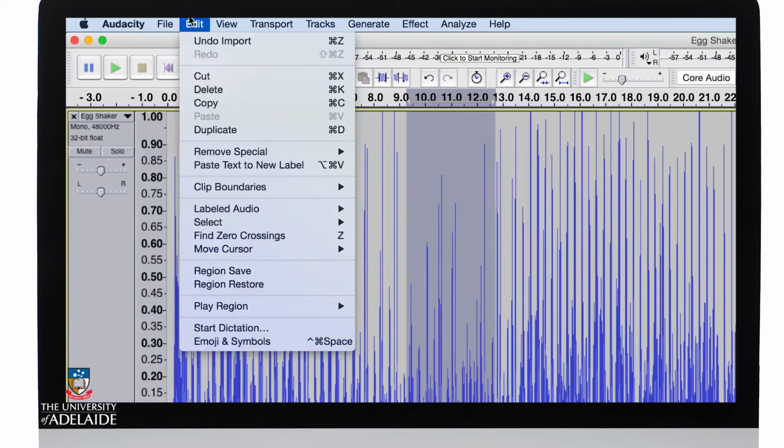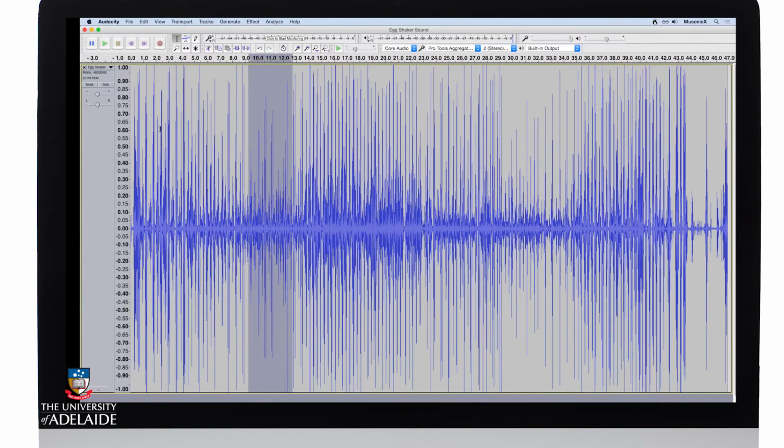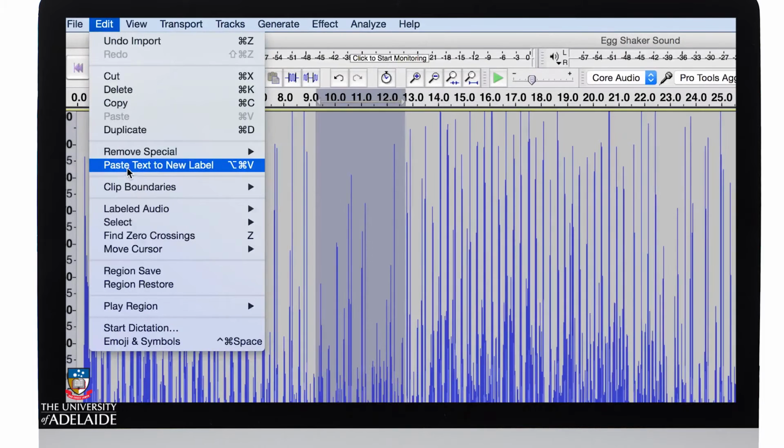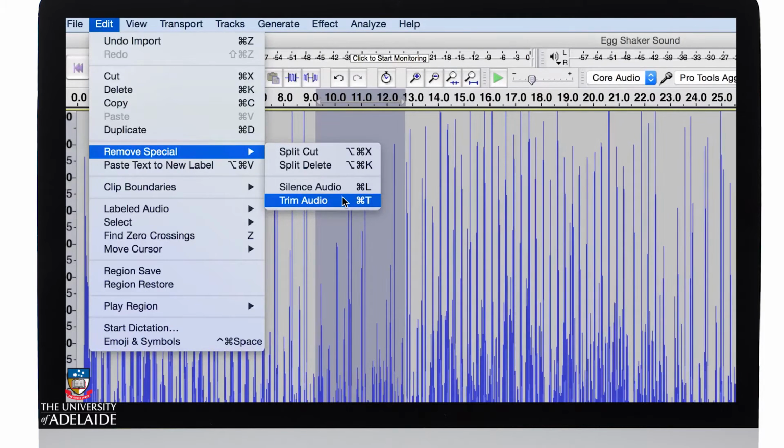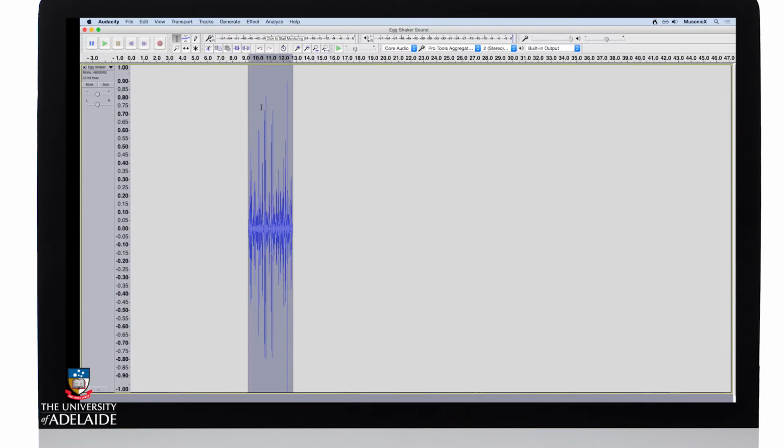The first thing I do is go to Edit and choose Find Zero Crossings. This ensures the selection is selecting the beginning and the end at a zero crossing point, so the volume or amplitude is zero. This will prevent clicks and other sorts of artifacts. I'll also go back up to Edit, go Remove Special and trim the audio to this position.